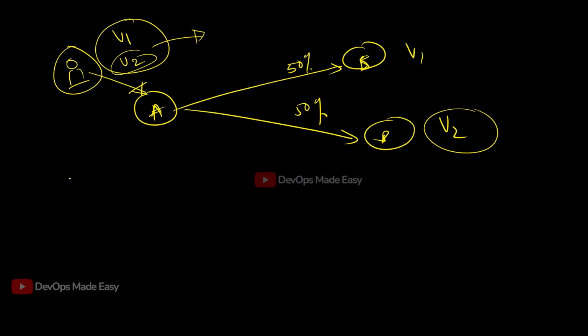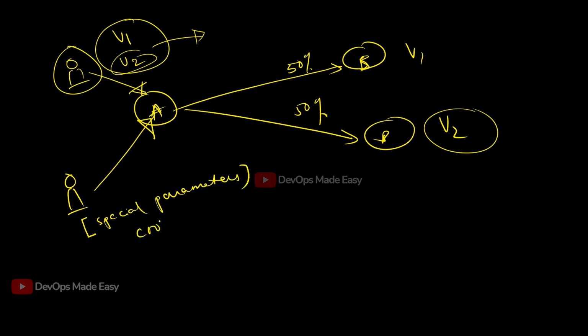In another way, when the user is requesting information from A, I can also ask him to send some special parameters, in the form of custom cookies or custom headers. If the user is not providing any of these, every time A will send the data to V1. It will never send the data to V2. That means the user will always see the old application, not the new one.